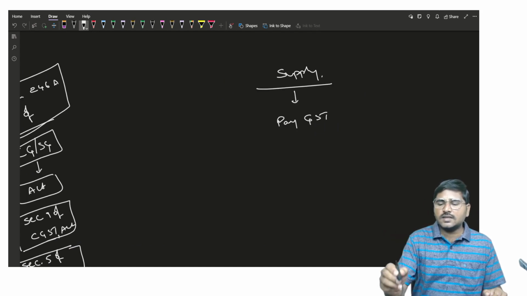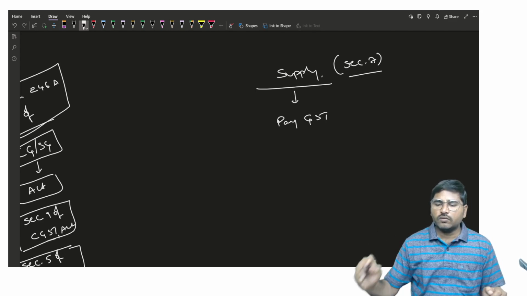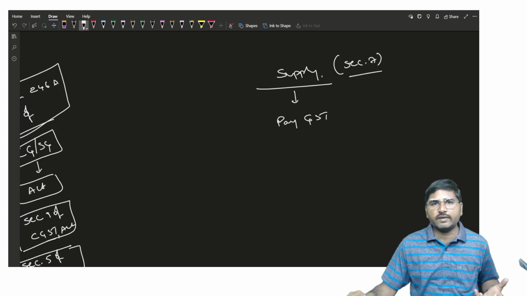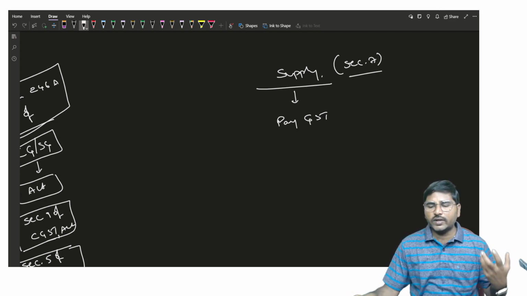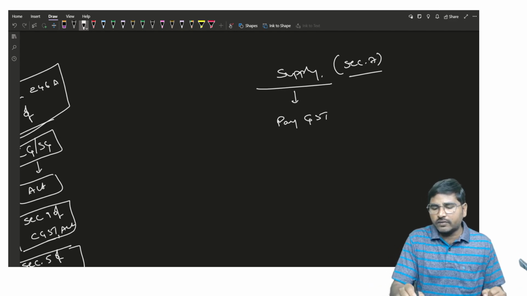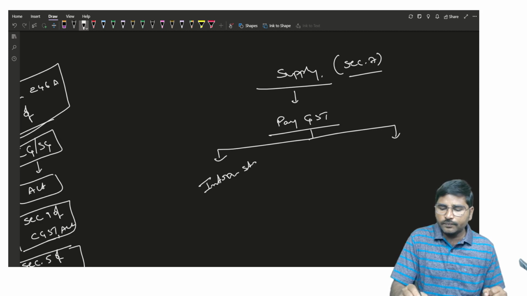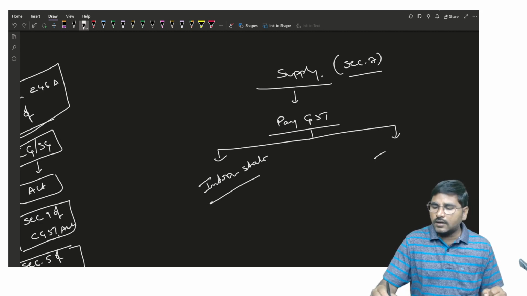Whether a transaction is a supply or not, we can identify by referring to section 7. When it becomes a supply, we are liable for payment of GST. But before payment of GST, first we have to ensure whether it is an intrastate supply or interstate supply.